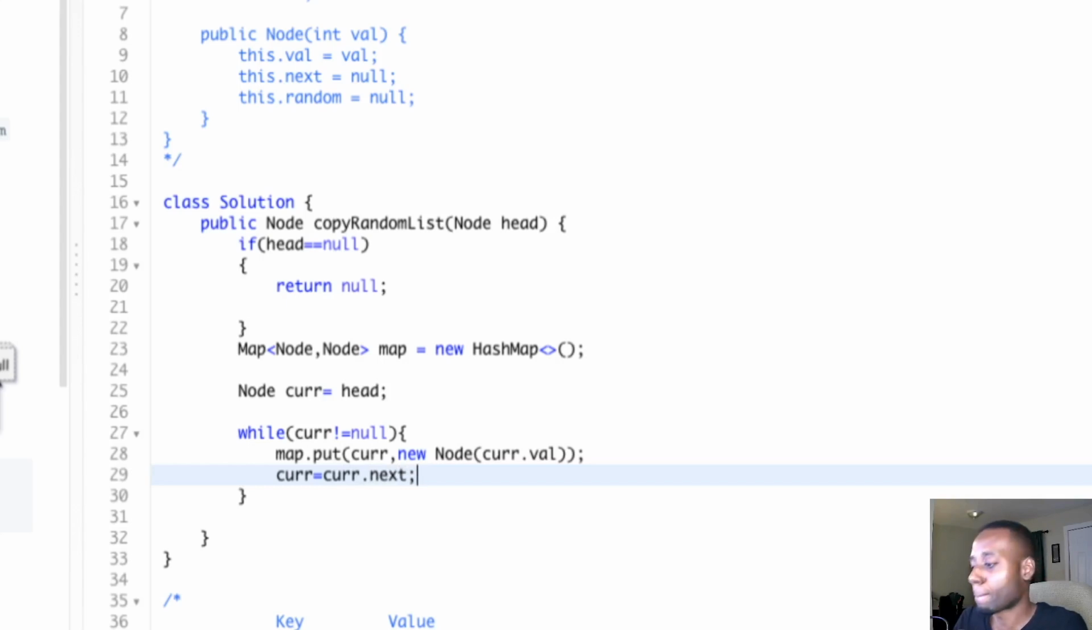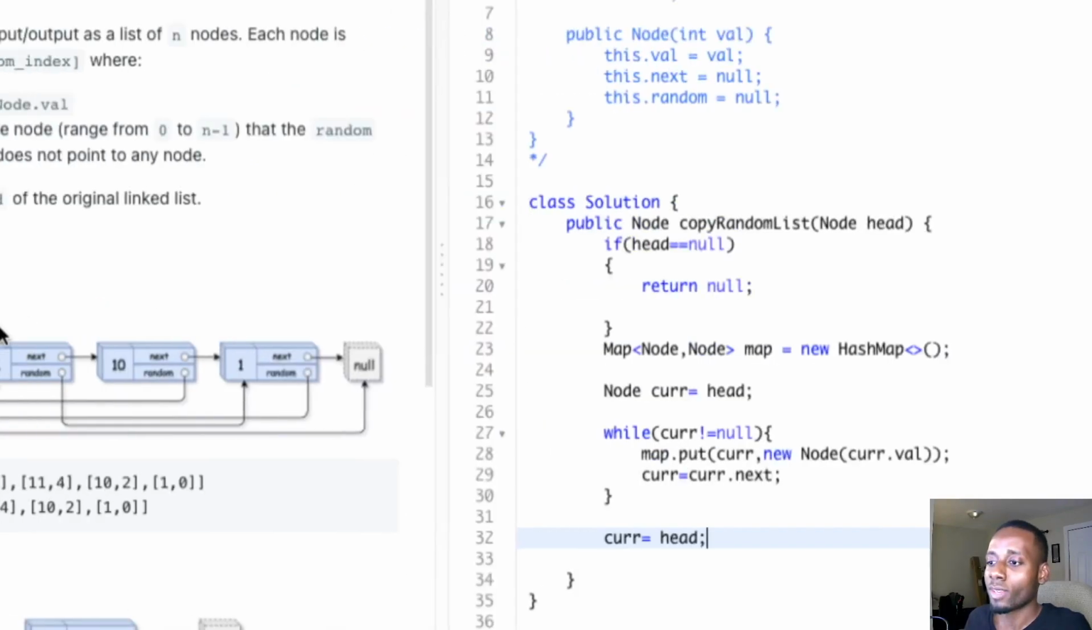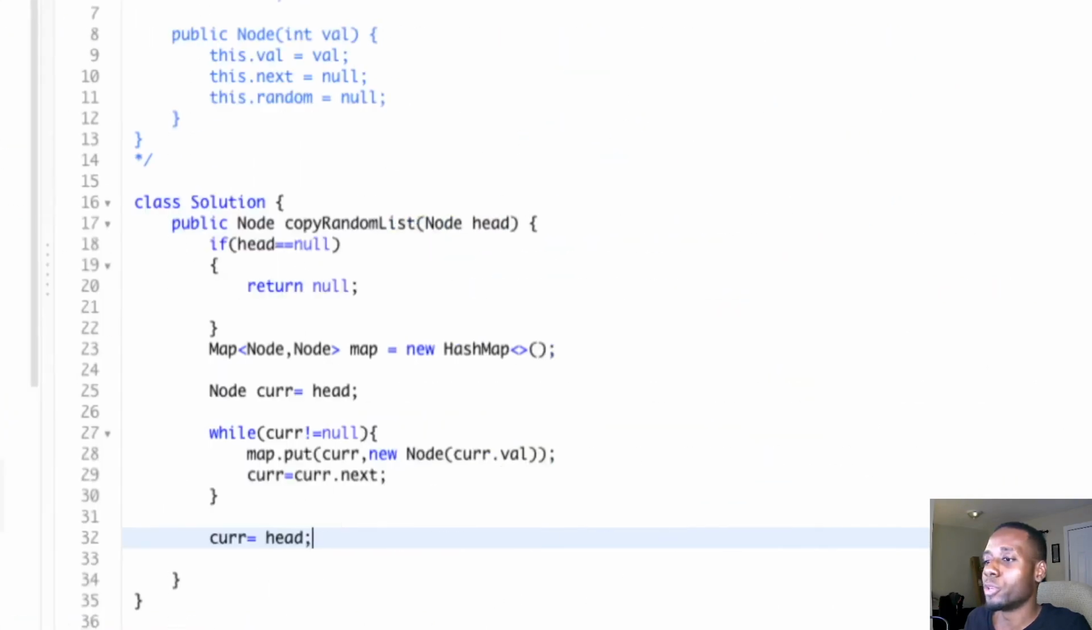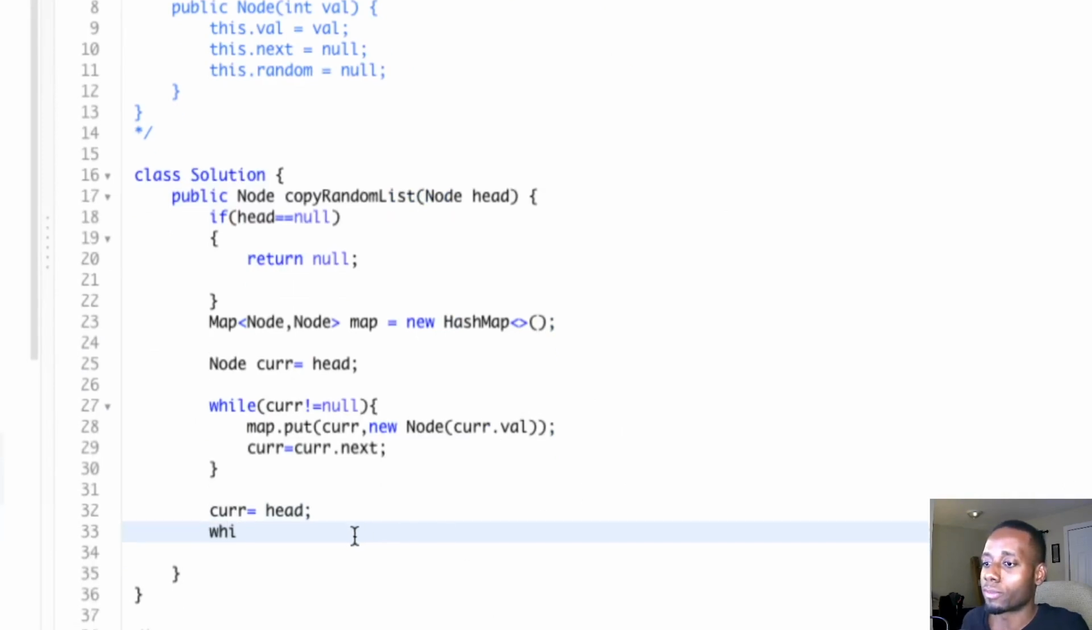So now the next thing, guys, after we store every node's copy in the hash map, we're going to do cur equals head. So we restart, we go back to the head. So now this time when we're looping through,